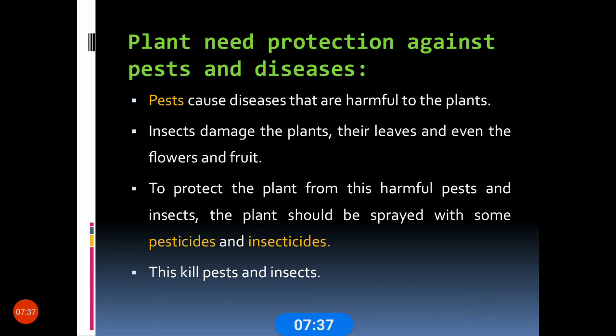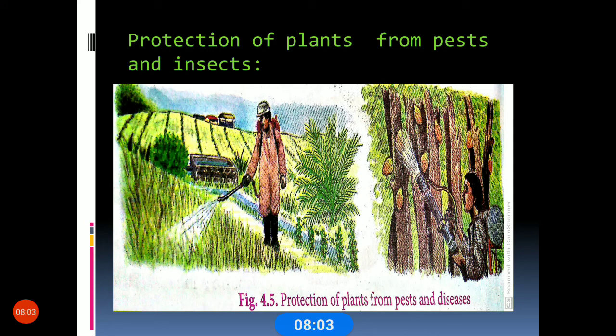Pesticides and insecticides, to kill the pests and insects. Keep in mind these two, which I have marked in yellow color. Please observe those words and learn the spellings properly. You can observe here, children, how they are spraying pesticides and insecticides on the plants to protect the plants from pests and diseases.